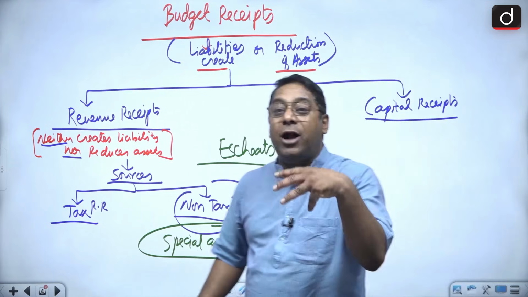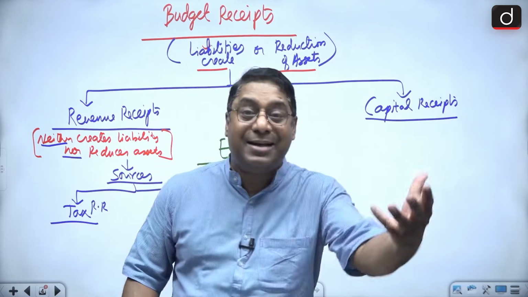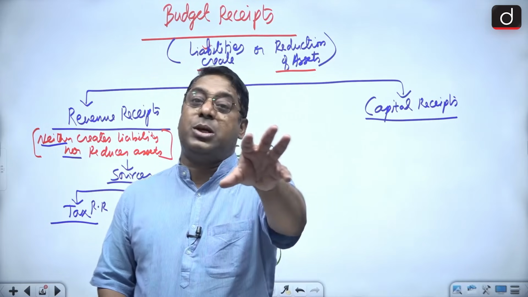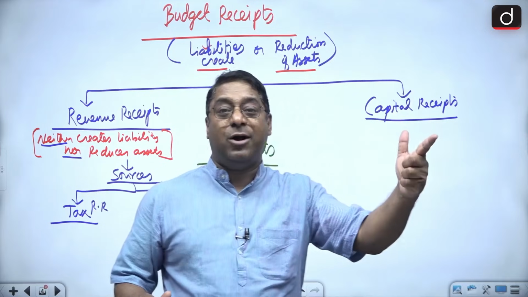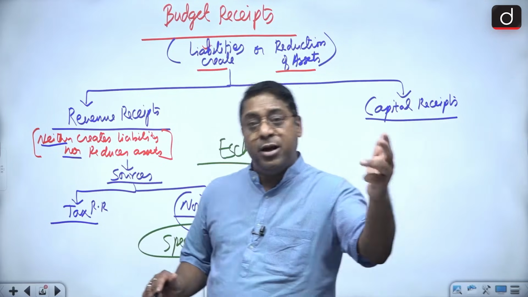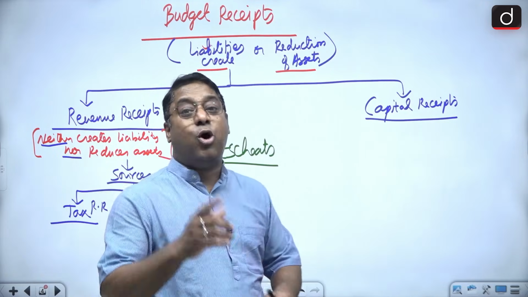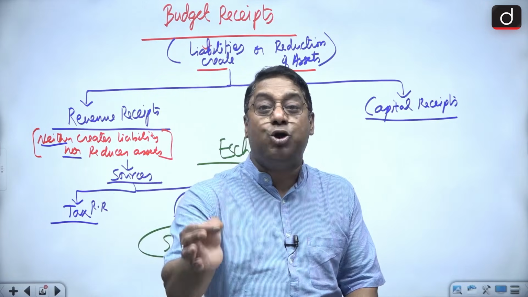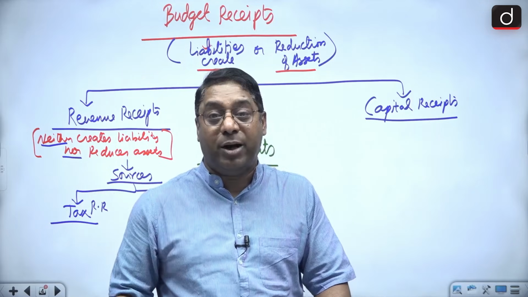So there are non-tax revenue receipts. That is those receipts which are other than tax. But the government is receiving money: fees and fines, profit received by the government, interest received by the government, dividend received by the government, escheat, special assessment, and also gifts and donations and aids which are received by the government.